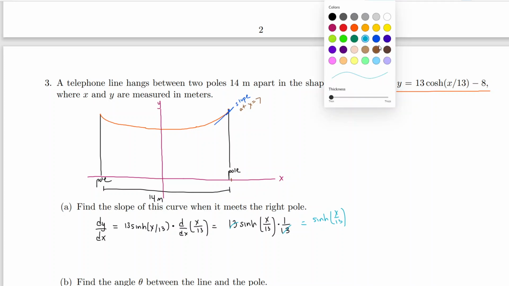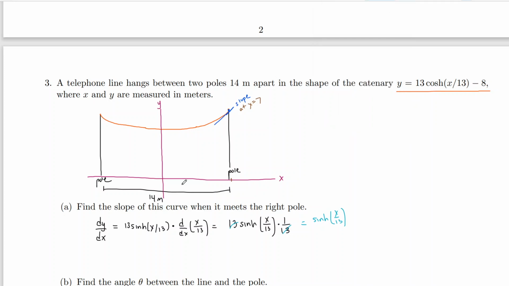Okay. Now we're asked for the slope of this curve, which we figured out already: we need to find the derivative and then plug in x equals 7. So to answer this question, we take our dy over dx formula and plug in x equals 7. This is the evaluation bar. It just means take your formula, whatever's over here, and plug in x equals 7. We get hyperbolic sine of 7 over 13.